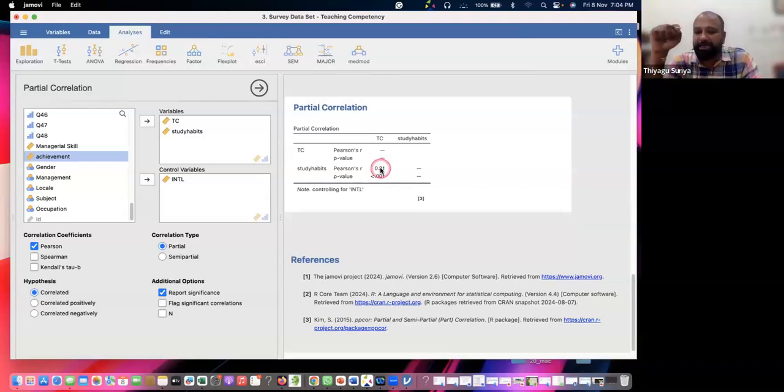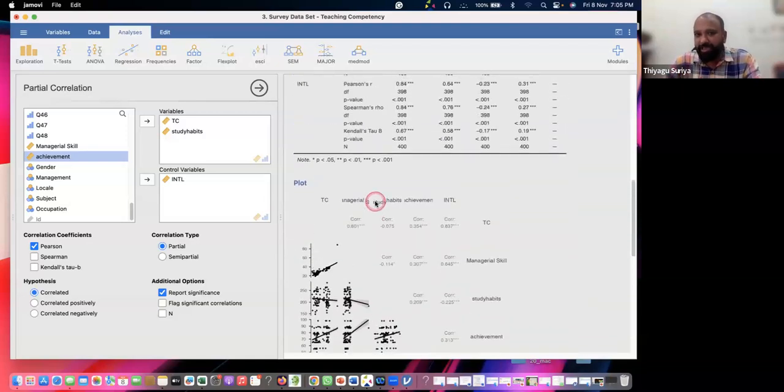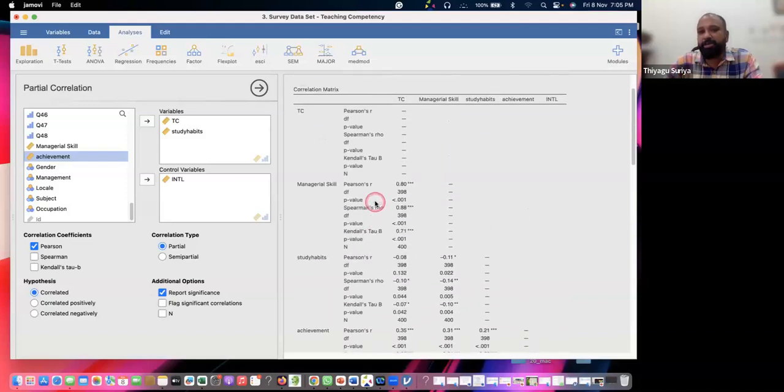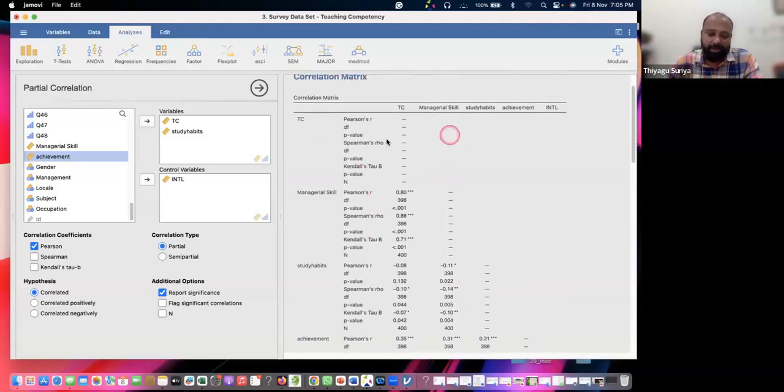But when I control the intelligence, the relation between the steady habits and teaching competency is increasing, and it's showing a significant relationship also. Any doubts now? Any doubt? So what is the meaning? Controlling intelligence. You can see this is the best example above. You can see the same in Pearson correlation.